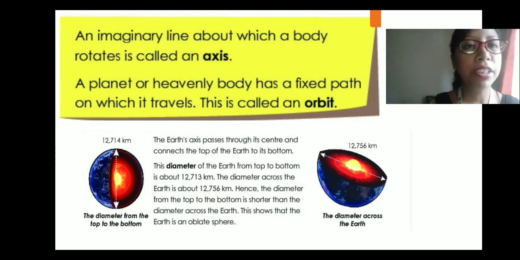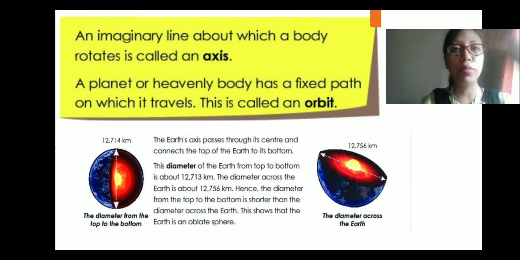The diameter of the Earth from top to bottom is about 12,713 kilometers. If you write 12,714, that is also correct. If you write 12,713 kilometers, this is also right, as it is according to your book. The diameter across the Earth is about 12,756 kilometers.